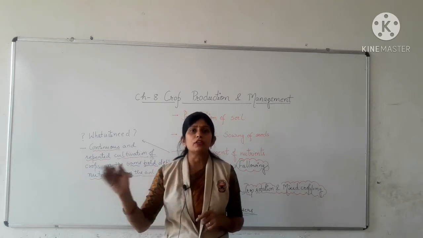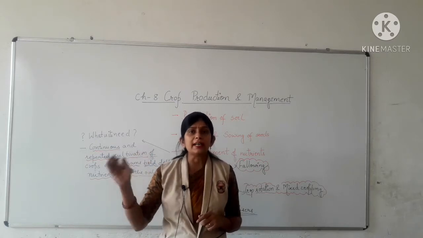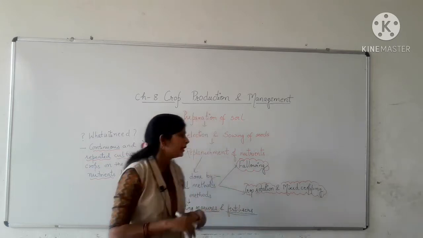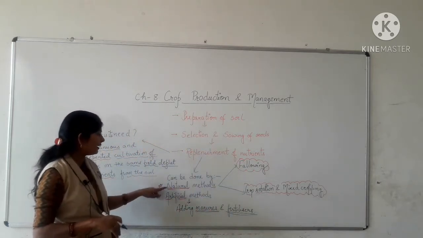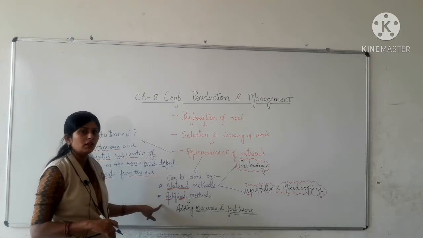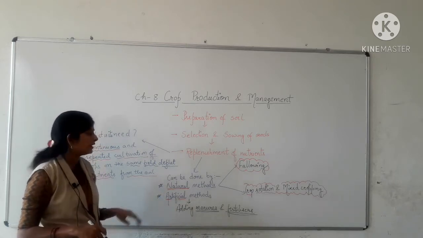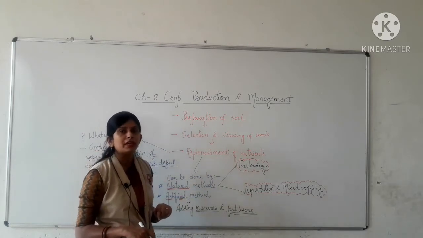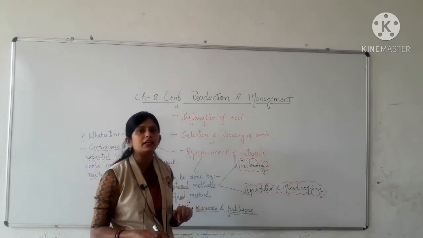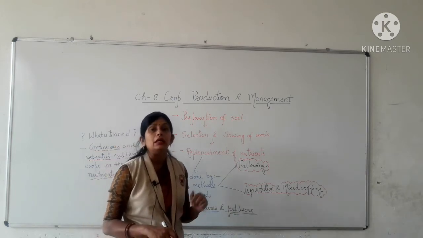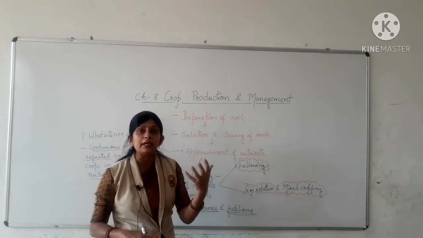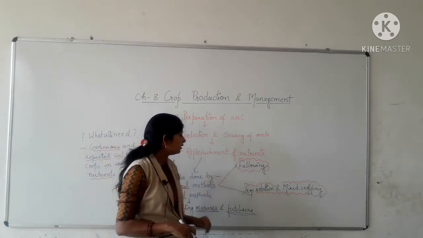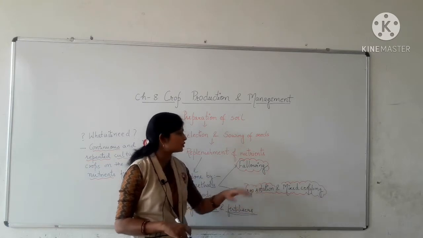And the fertility of the soil, the nutrient content in the soil, can be maintained or increased by two methods, natural methods and artificial methods. First of all, we will learn about natural methods. What are the natural methods or ways by which we can maintain or increase the fertility of the soil, by which we can maintain or increase the amount of nutrients in the soil? That are fallowing, and second one is crop rotation and mixed cropping.